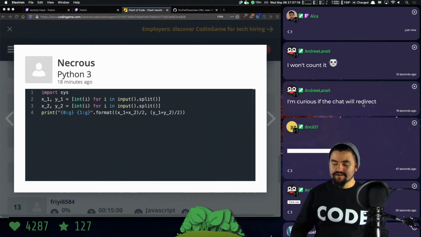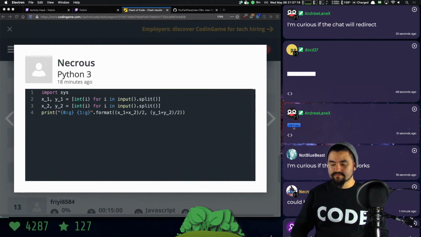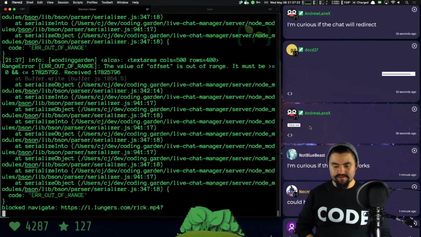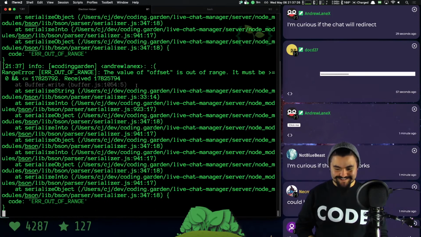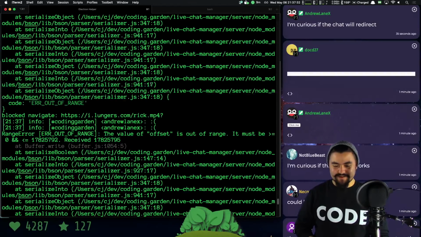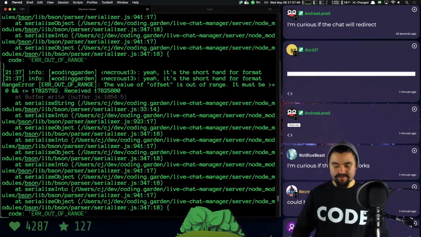I'm curious if the chat will redirect. No, I'll show you. I have navigation blocking in the chat manager. So if it tries to go somewhere, yeah, look at this. The value is out of range. Is it literally trying to make a... yeah, blocked navigation? Oh wait, this might actually be something else. But my Electron app blocks any sort of navigation from going anywhere.